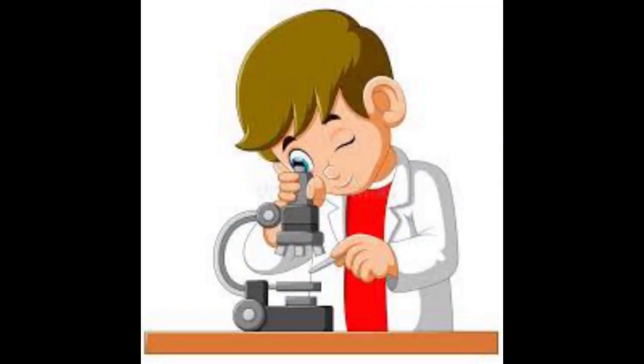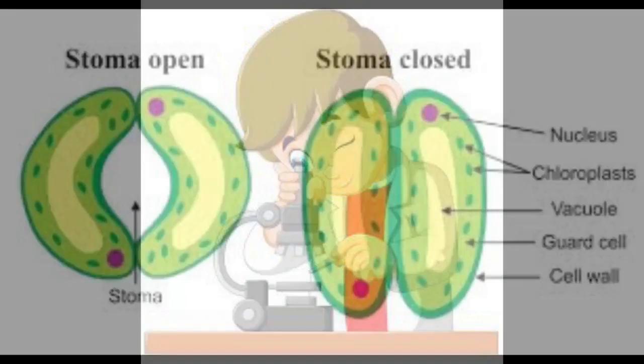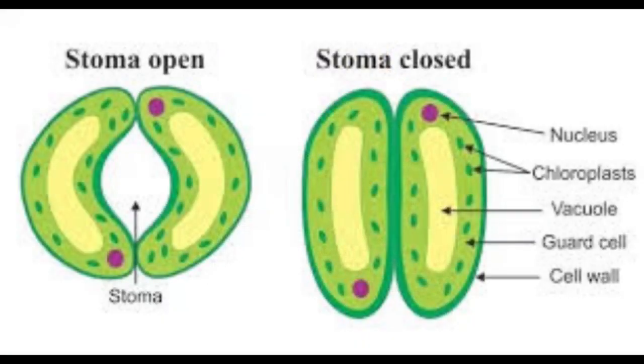So these stomata are guarded by the guard cells, which help in the opening and closing of the stomata. Now till now is it clear? Yes. So we have transported three raw materials, that is water and minerals through roots and carbon dioxide through the stomata, because stomata help in the exchange of gases.